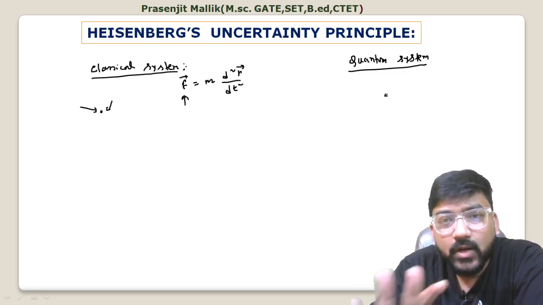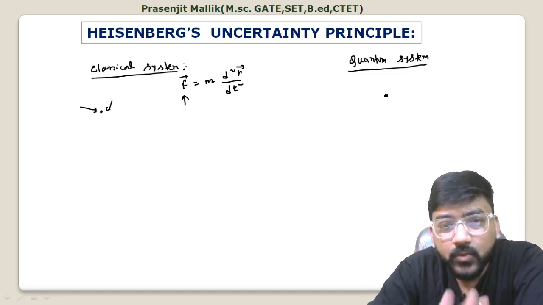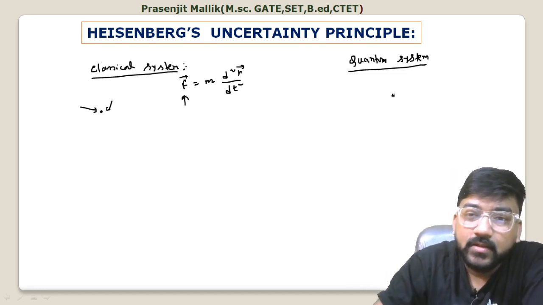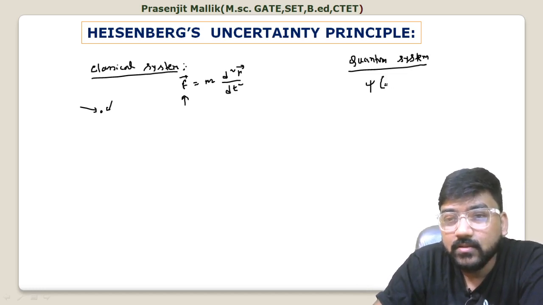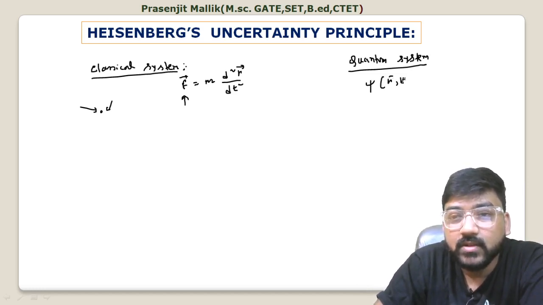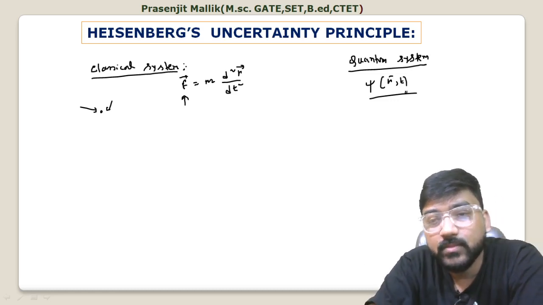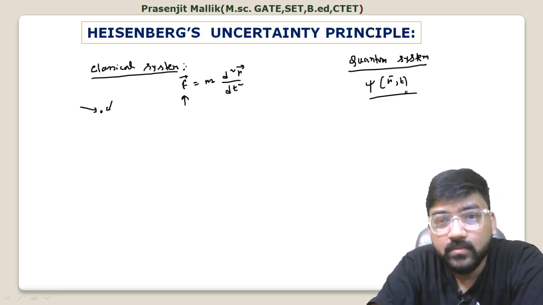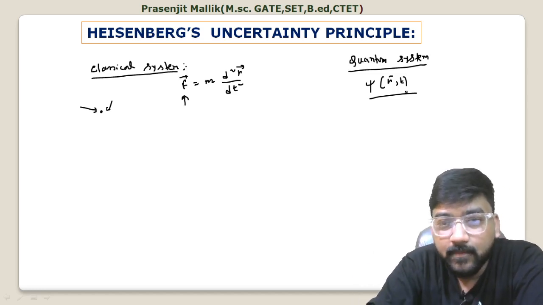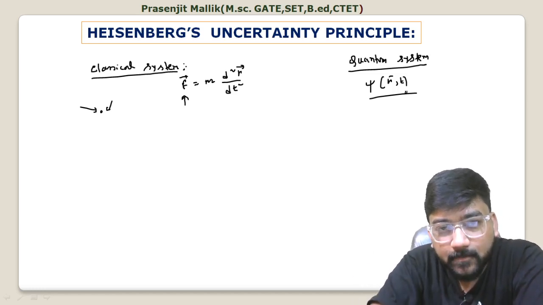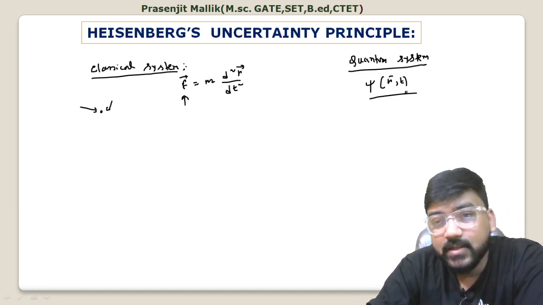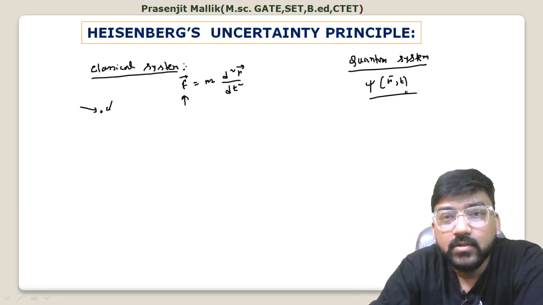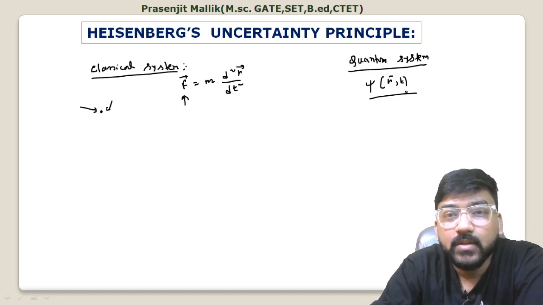in quantum systems, instead of position, we have defined the state of the system using the wave function psi. So this is the state of the system we have defined for matter waves. Instead of a particle, we have used a matter wave, and the matter wave is characterized by this wave function psi. So the inexactness arises here. You cannot predict position and momentum simultaneously.